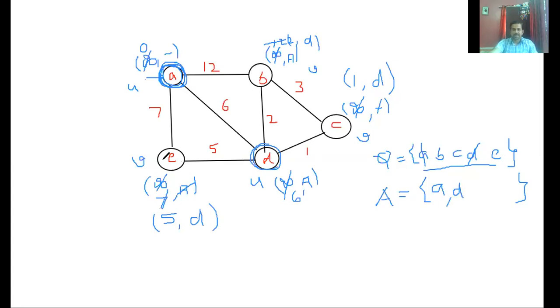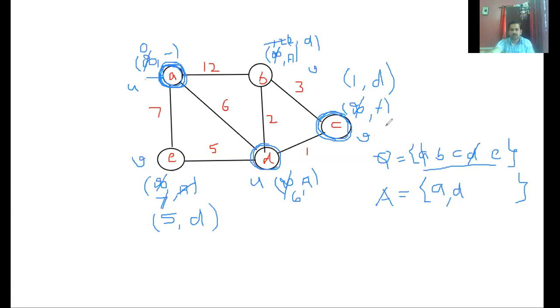Among B, C, and E, B's key value is 2, C's key value is 1, and E's key value is 5. Minimum is 1. See, consider this, because its key value is 1. Okay. Its adjacent vertices which are part of your queue: it's only B. A and D are not part of your queue. Only this one.